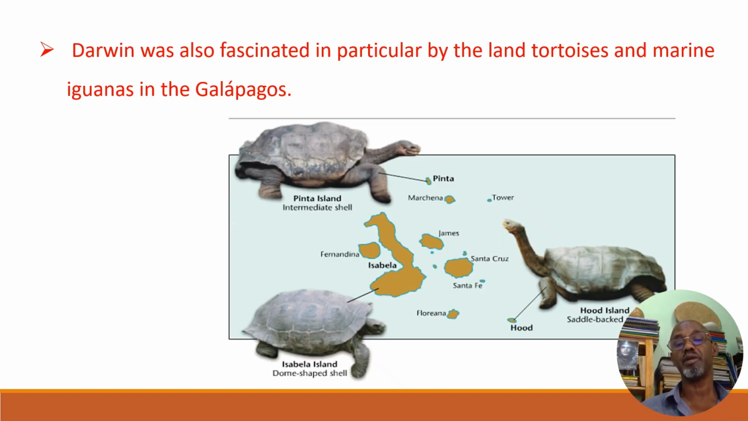Darwin was also fascinated in particular by the land tortoises and marine iguanas in the Galapagos. By the way, these marine iguanas are excellent swimmers, which eat algae that grows in the ocean, the marine ecosystem. They dive down there and graze on algae. These are tortoises, of course, different types of tortoises, small, large, medium, with many different features, starting from the neck size, the leg, the pattern of the shell.